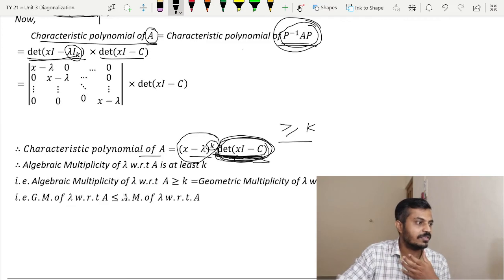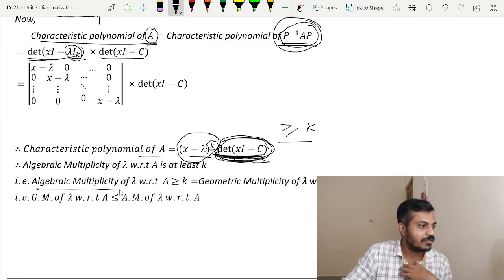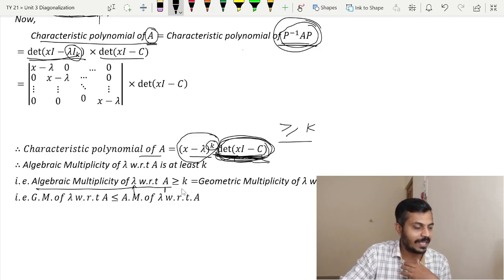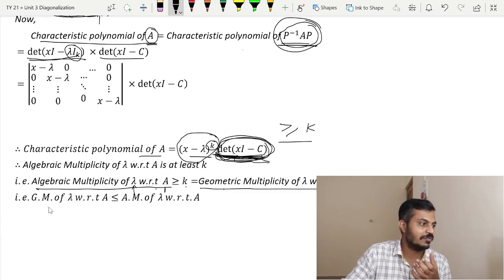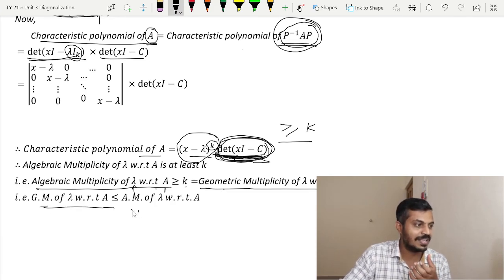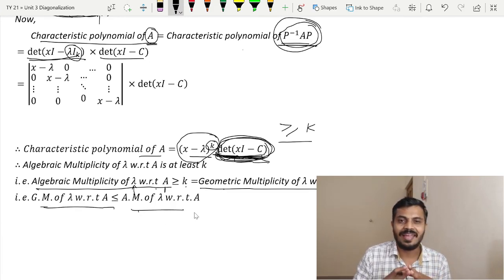That is what I have written here. Therefore the algebraic multiplicity of lambda with respect to the matrix A will be greater than or equal to k, but remember k is nothing but the geometric multiplicity, and thus we have proved that AM is greater than or equal to GM. In other words, GM is less than or equal to AM, and that's all about this proof.